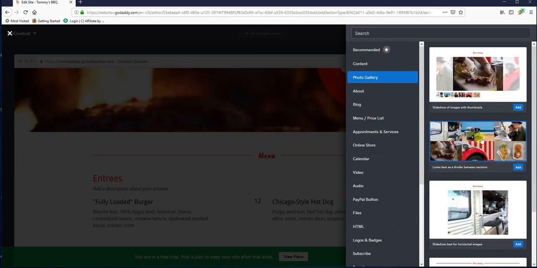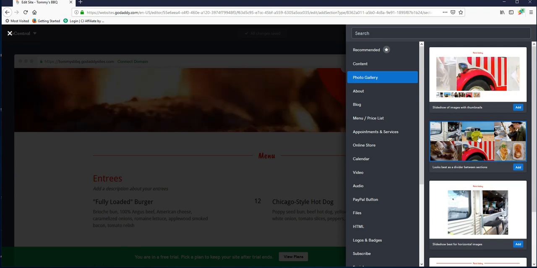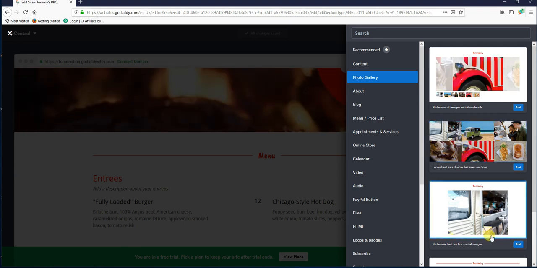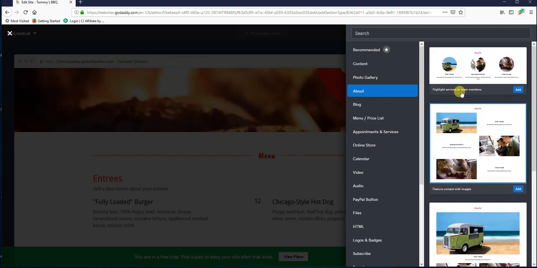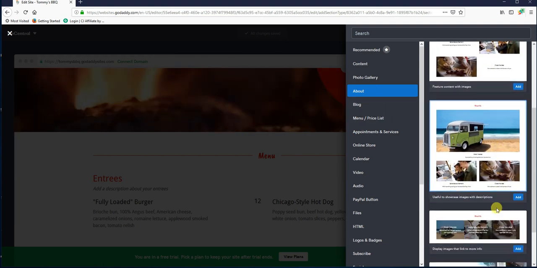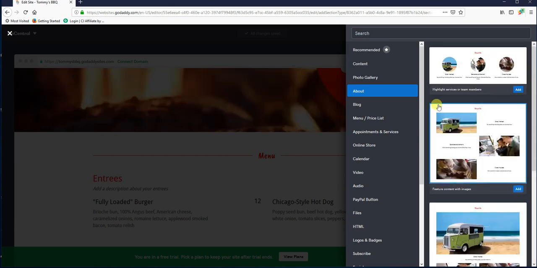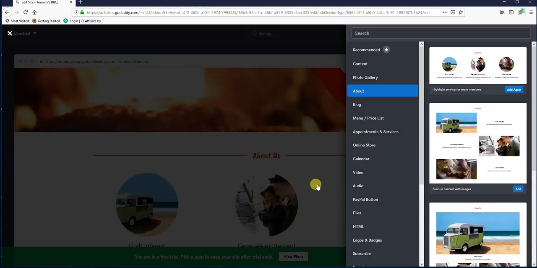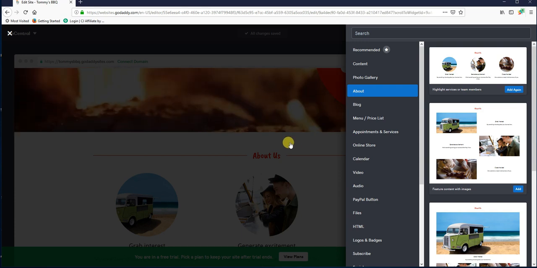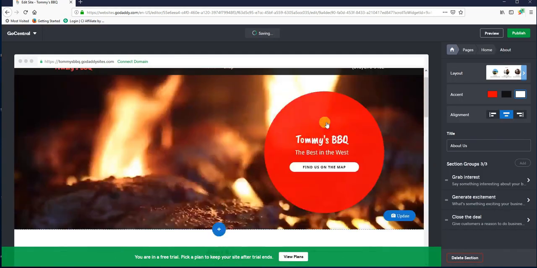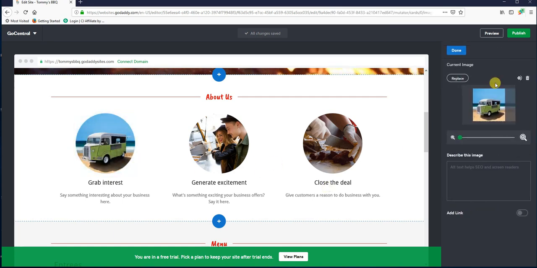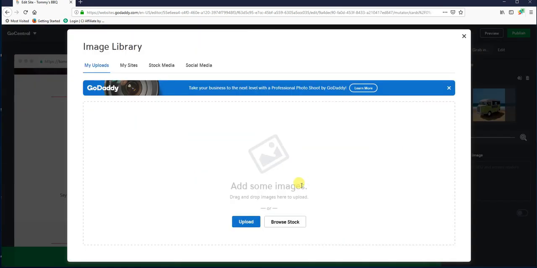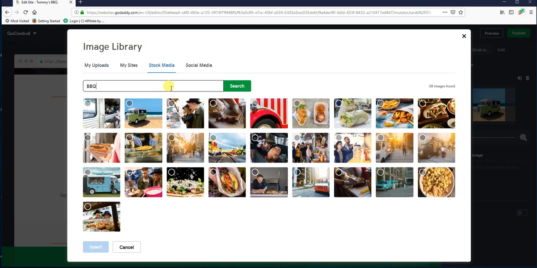So like if I wanted to add a photo gallery, I could select one of these and pick out a photo gallery, or click here and do about, and it'll show us a couple different options as far as about. And you just kind of pick a layout and say I wanted to pick that layout. Boom. It's going to throw that section in, and then I can click on the pictures, replace them just like I did my header image if I wanted to.